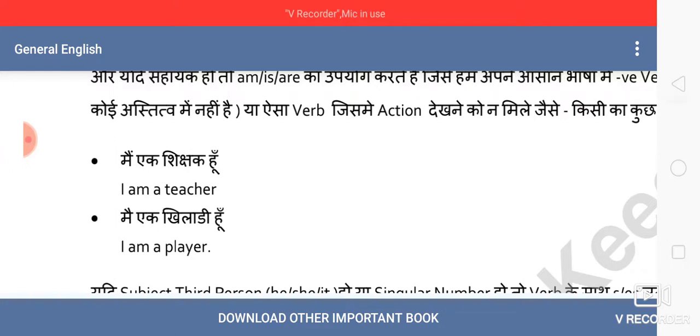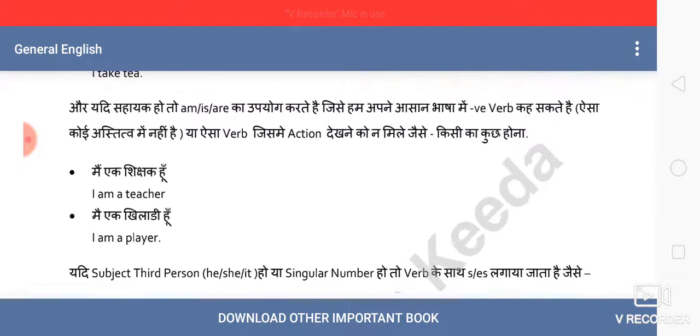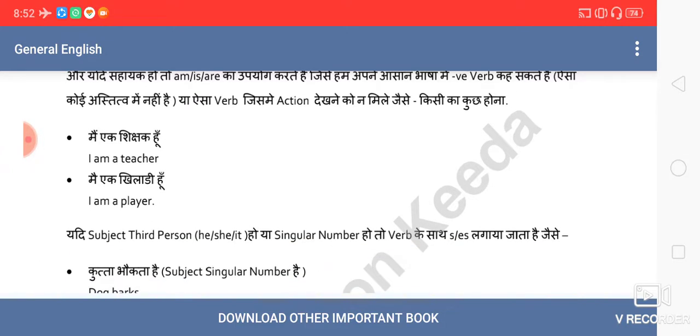So we can call it a verb. We call it auxiliary when there is again a supporting main verb also. I am a player. So all these sentences are also in present definite tense. You cannot say, sir, these are continuous tenses. Fine. Because it tells you about the characteristics, about the description of the fellow. Though there is no action done, it still requires a verb.